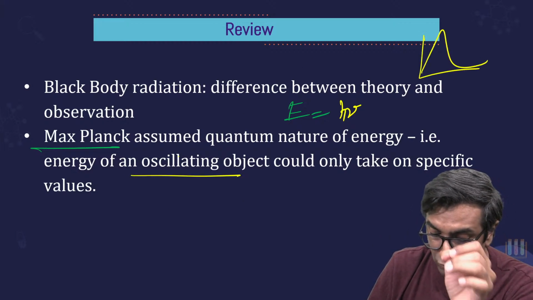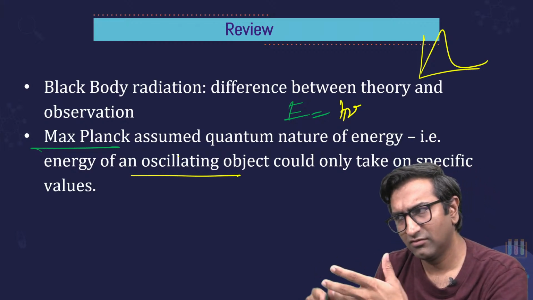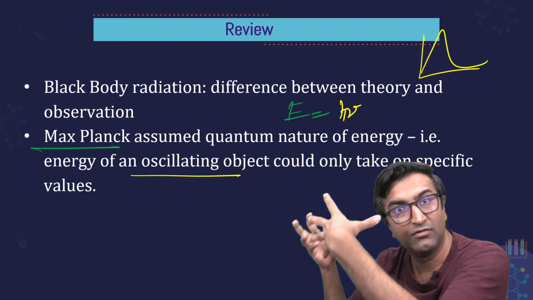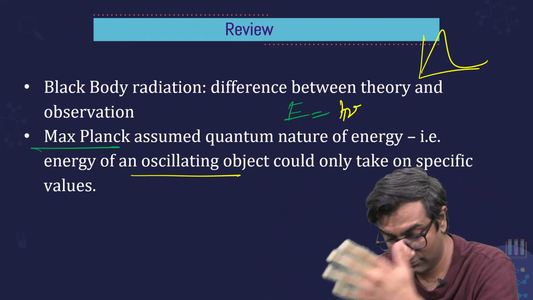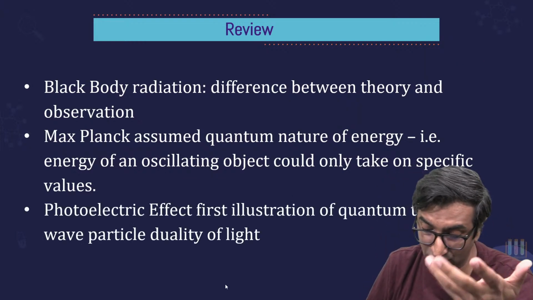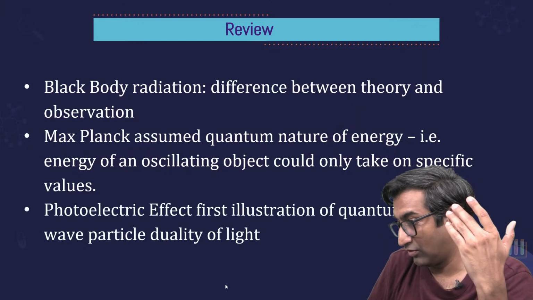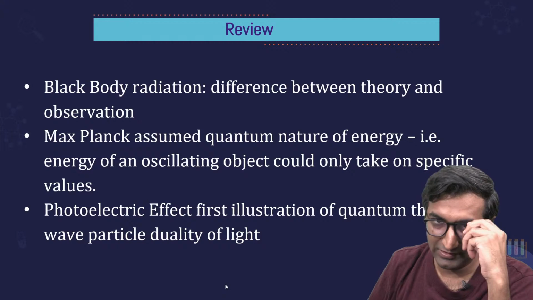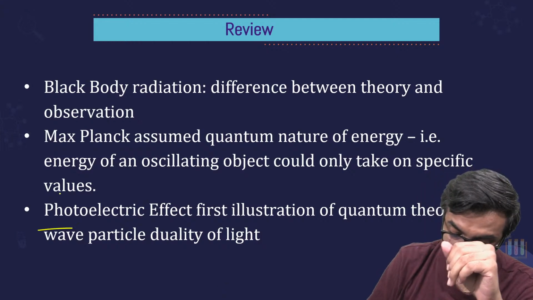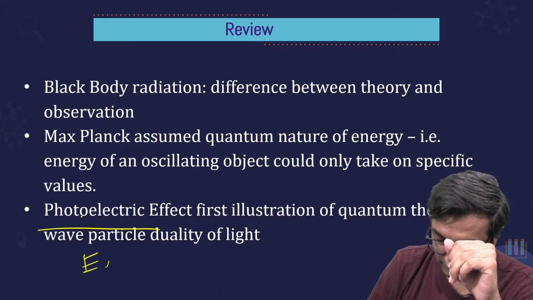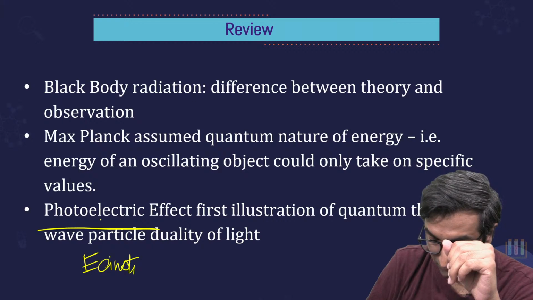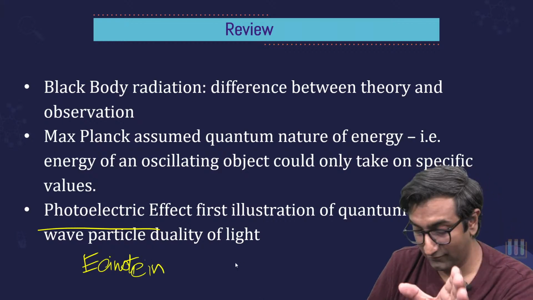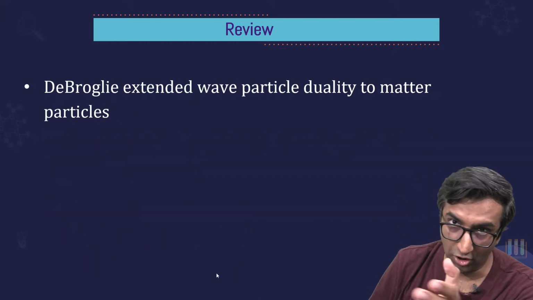An oscillating object could only take on specific values. What is oscillating? Electromagnetic waves. Waves are oscillating, right? That was a hard thing for me to teach you because you guys have not learned waves. You guys have no idea what oscillation is. But anyway, once you do physics, it will be good. Photoelectric effect, Einstein said that look, light can behave both as a wave and a particle.